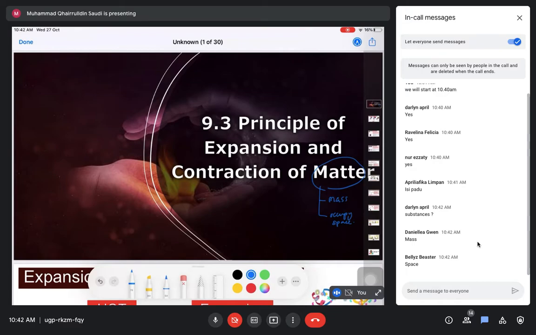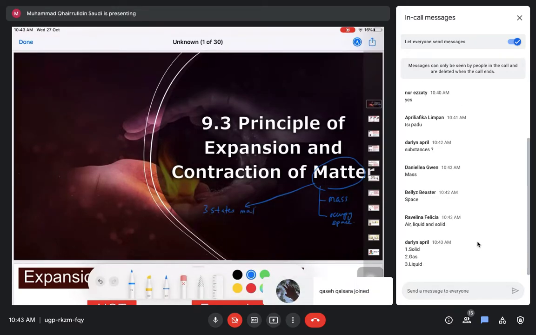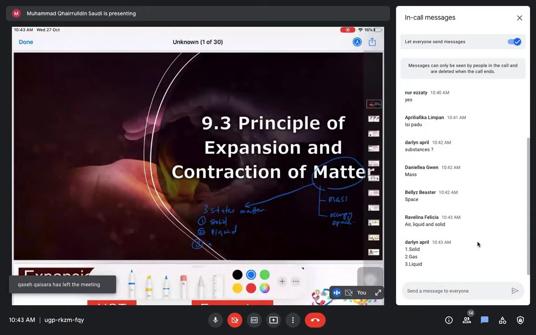Do you still remember what are the three states of matter? Good. Solid, liquid, and gas. Thank you. So today we are going to see these three states of matter.